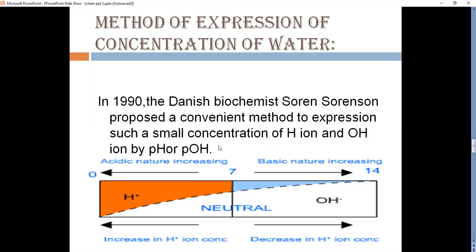If the value of pH is less than 7, then it means these are acidic in nature. And if the value of pOH is greater than 7, then it means these solutions are basic in nature. Students, we will discuss pH and pOH in the next lecture.